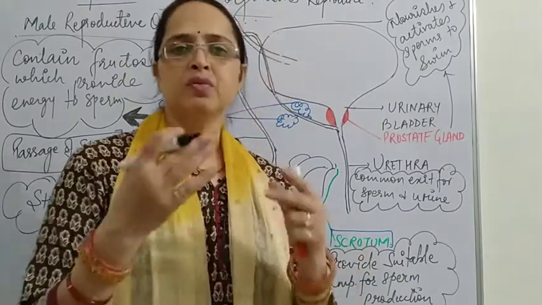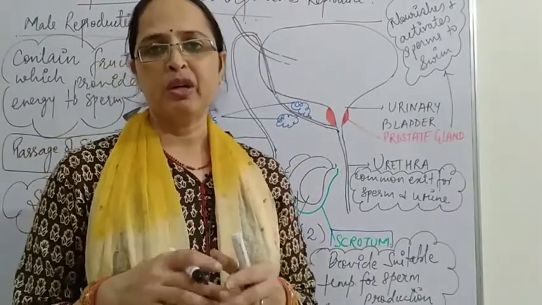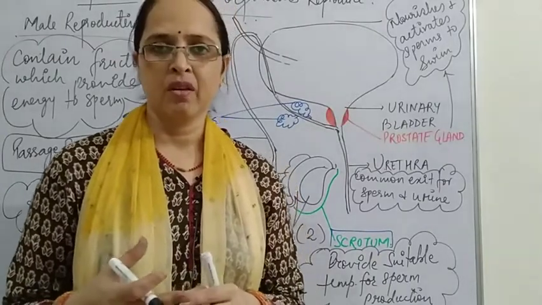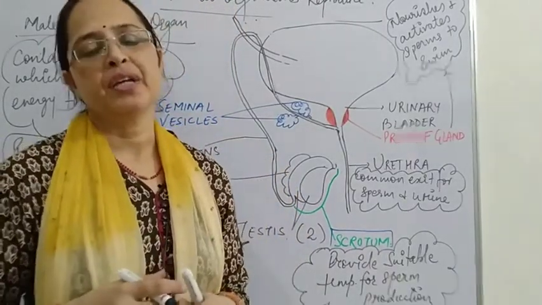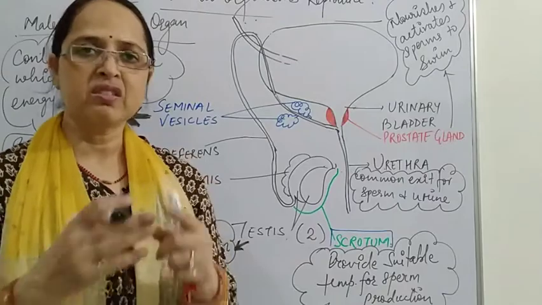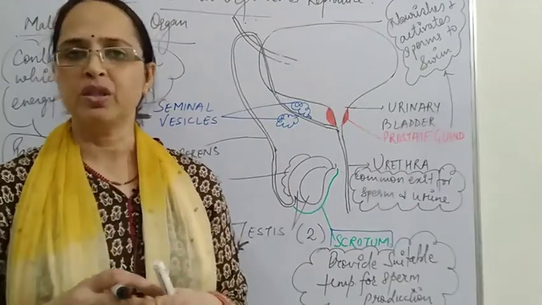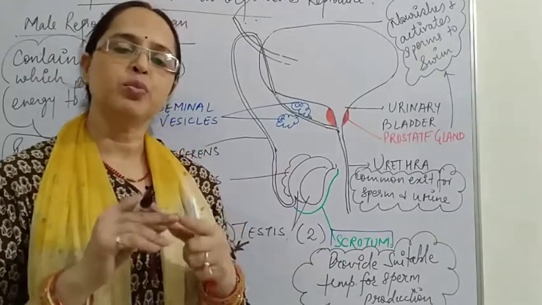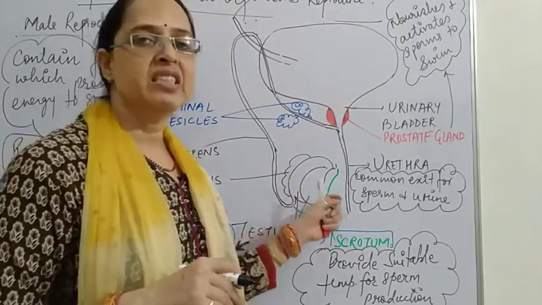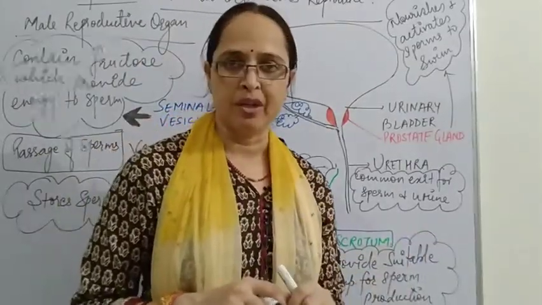The sperms will not be produced properly, or the sperms are not mature, and that person is not able to reproduce. So this is very essential. The temperature plays a very important role, and to provide the low temperature, the testis is located outside in the scrotum.